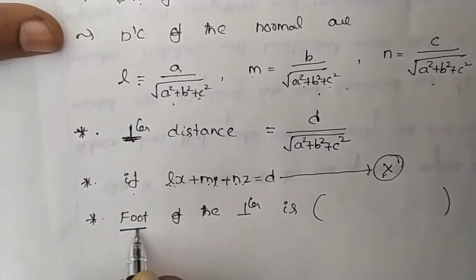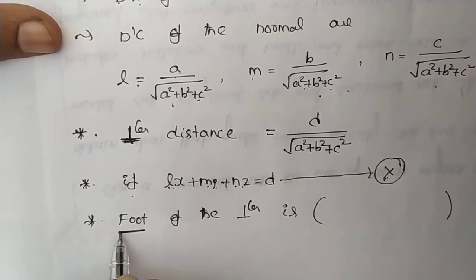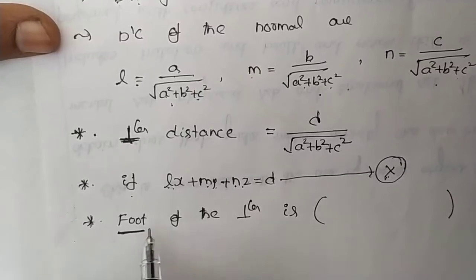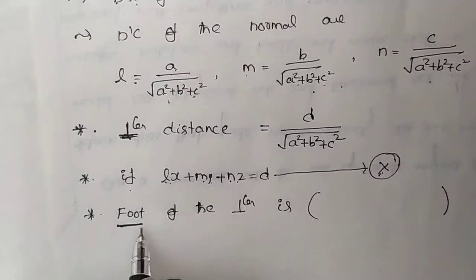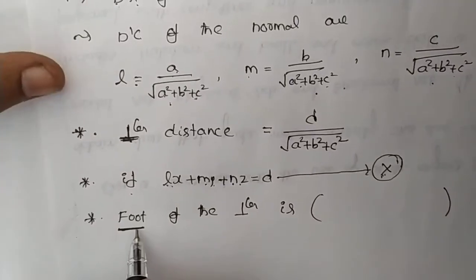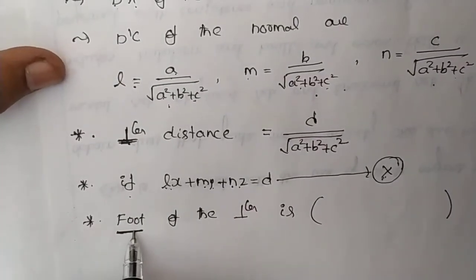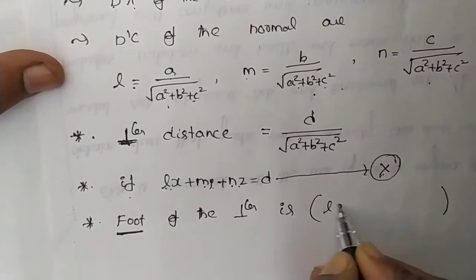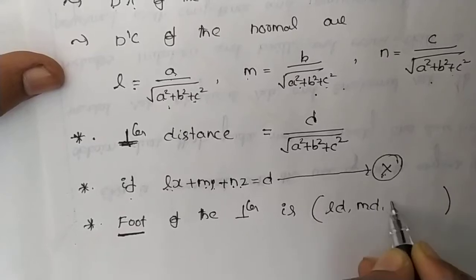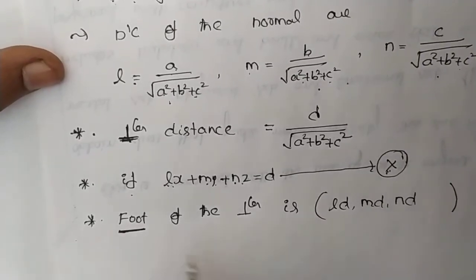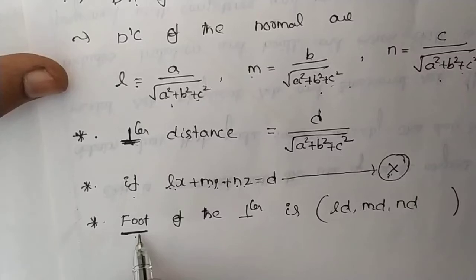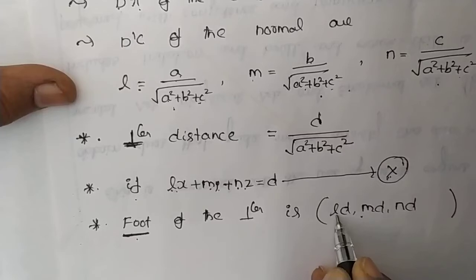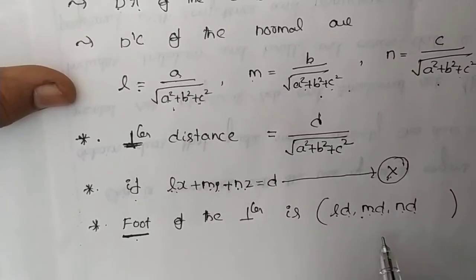You already learned about this in your first year PUC, so I think you don't need so much explanation on this. The foot of the perpendicular is (Ld, Md, Nd). This is the formula to find the foot of the perpendicular.